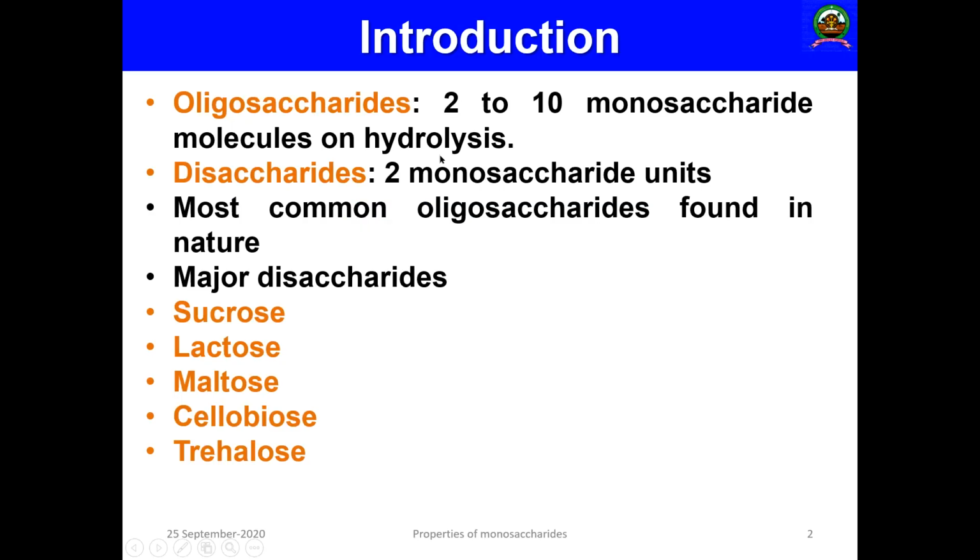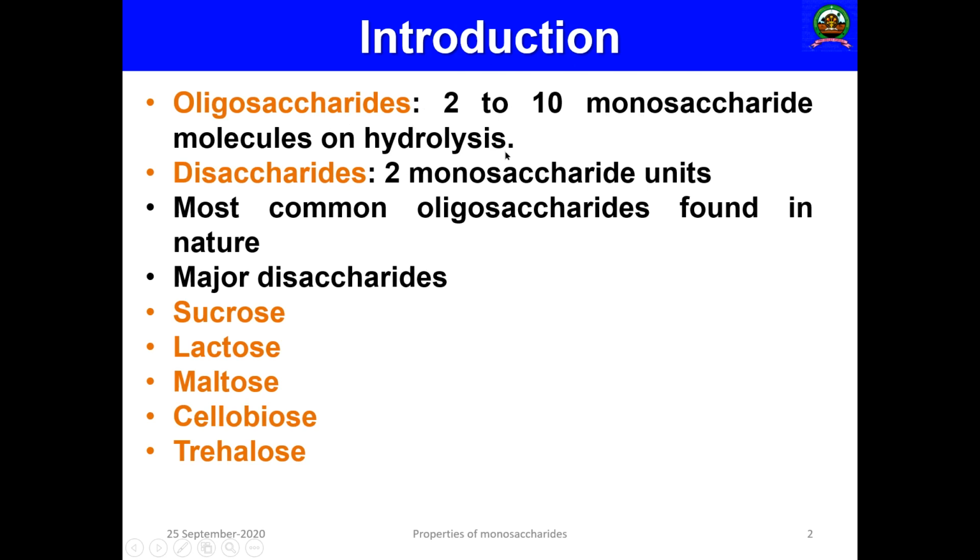As an introduction, oligosaccharides may be defined as one of the important classifications of carbohydrates which comprises 2 to 10 monosaccharide units, and that is produced by hydrolysis.